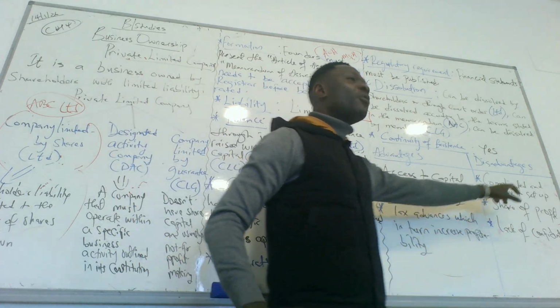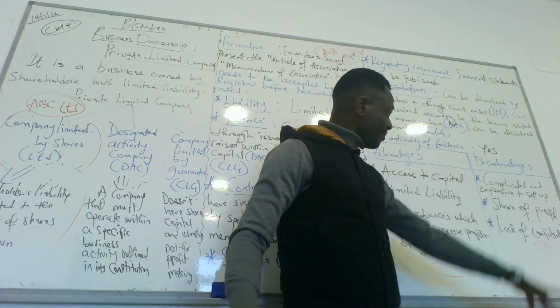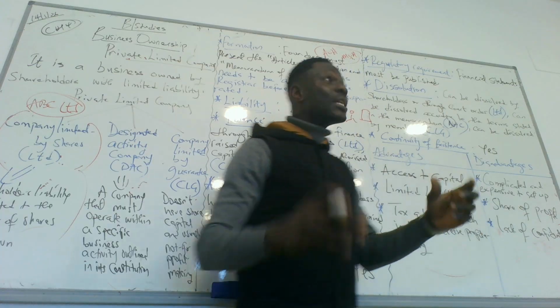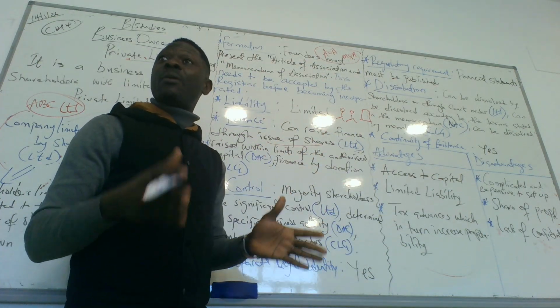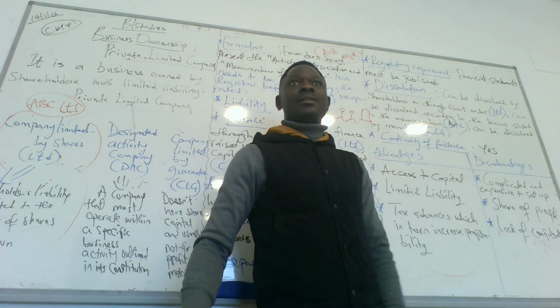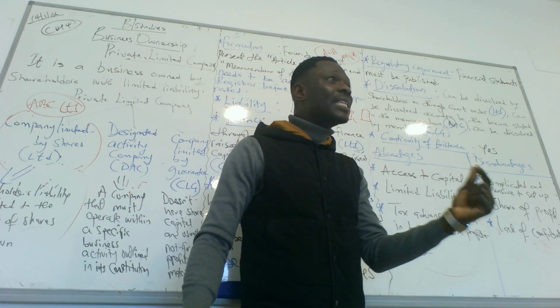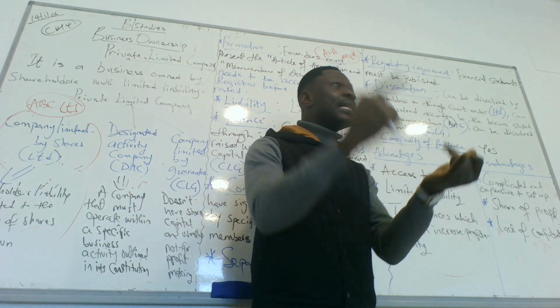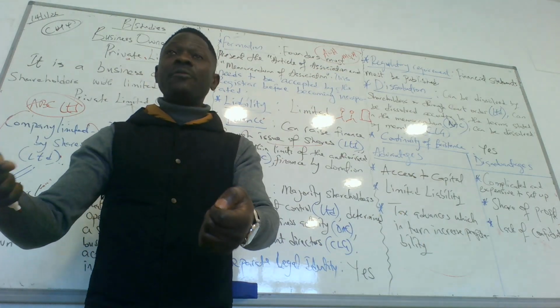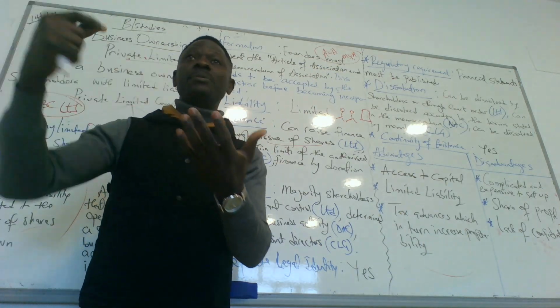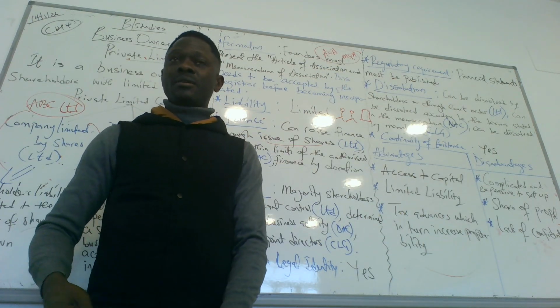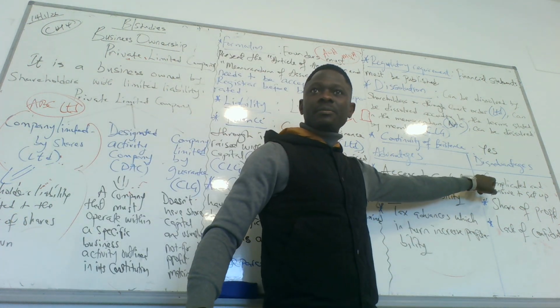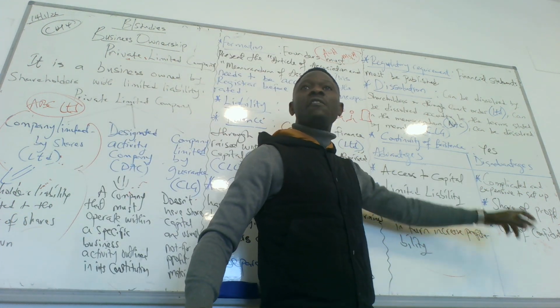Do you understand? Then what are the problems about setting up this kind of business? Number one, complicated and expensive. To set up this business, it takes time. And whatever takes time takes money. You need to present the AOA, the MOA, then you have to wait for the registrar of companies to accept it. So it takes time. The first one, do we get it? That's the problem.